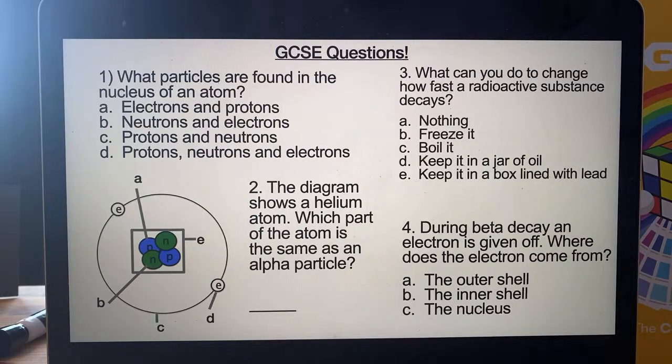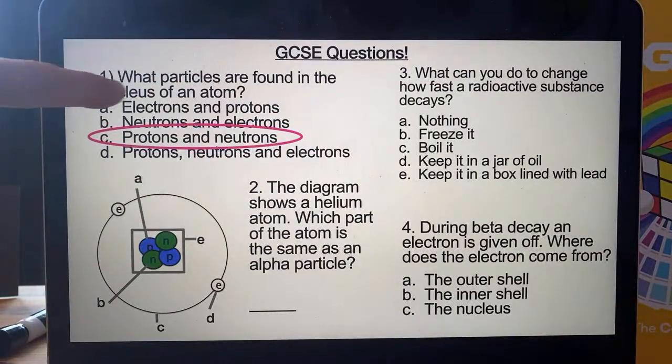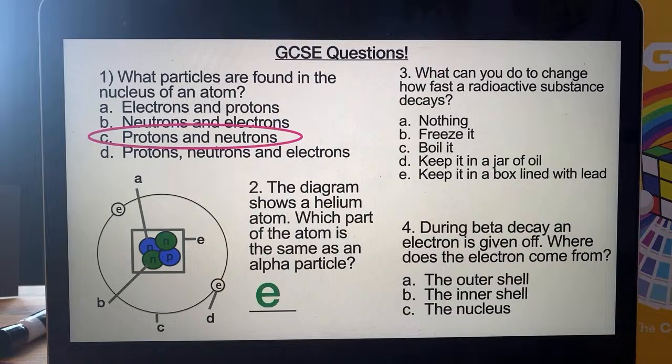Right, let's go through the answers. The particles inside the nucleus of an atom are protons and neutrons. If it was protons, neutrons and electrons, that would be the whole atom, but we're just looking at the nucleus, the middle. In this diagram of a helium atom, it's E.